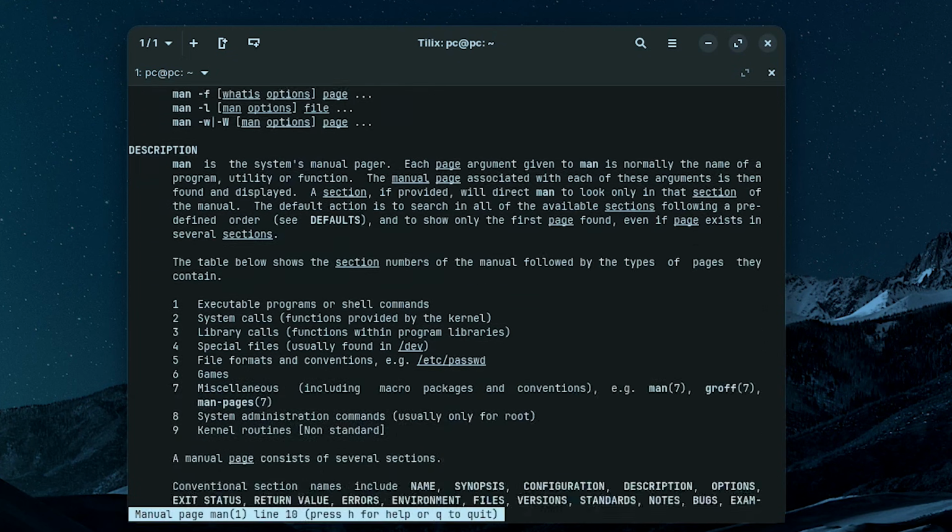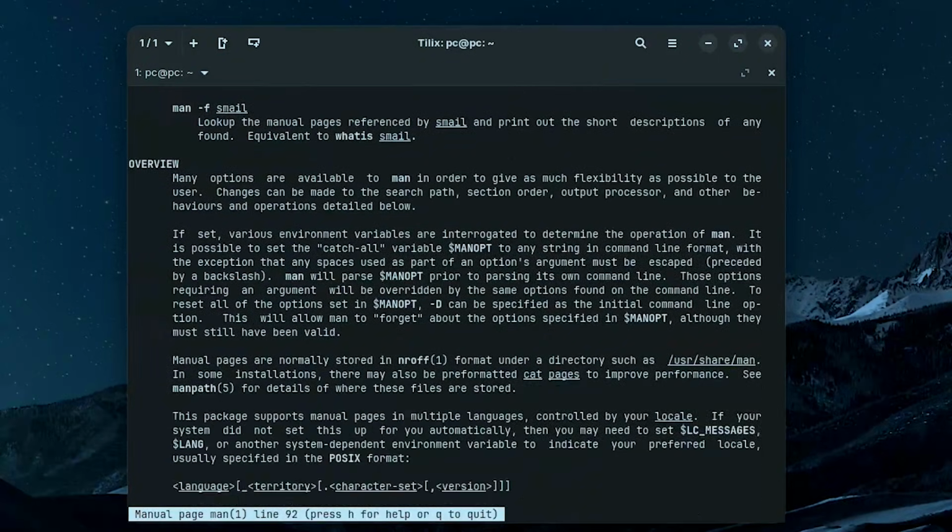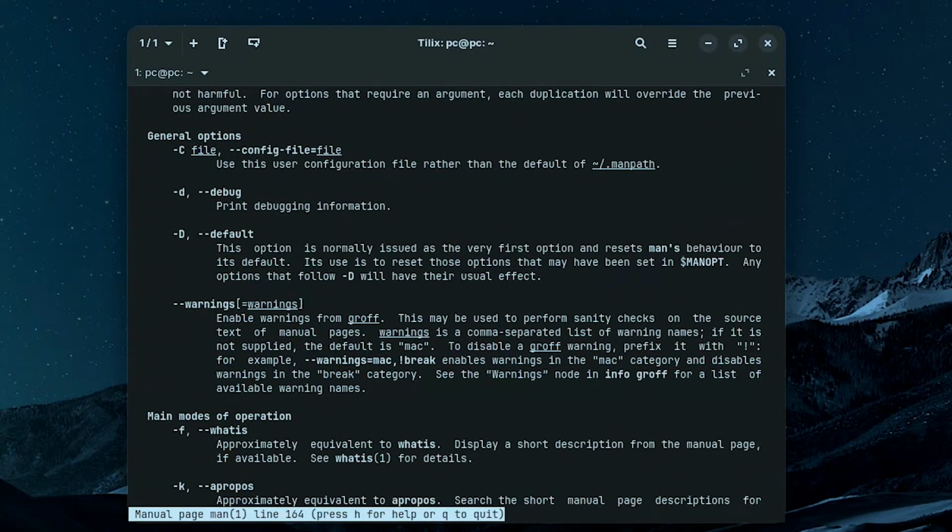And read this manual first. This is the best way to learn all the different commands of Linux. All you have to do is read.